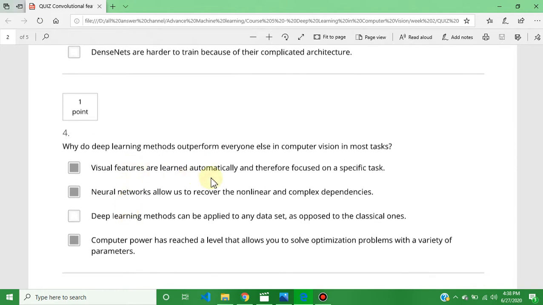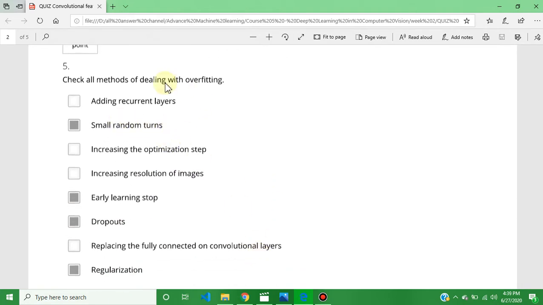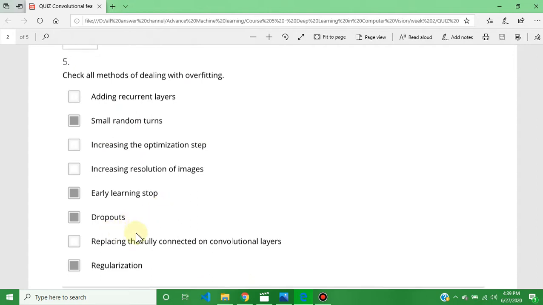Visual features are learned automatically. Neural networks allow us to recover the nonlinear, and the computer power has reached a level that allows you to solve optimization problems with a variety of parameters. The question number fifth answer is small random turns, early stopping, dropouts and regularization.